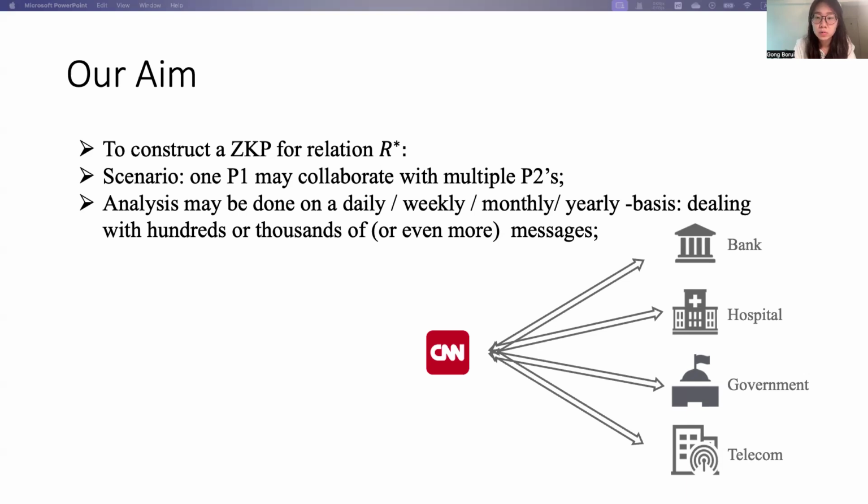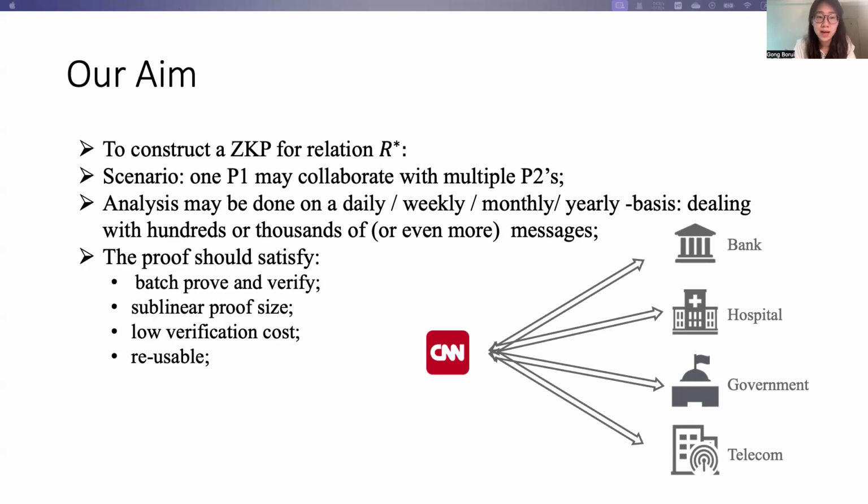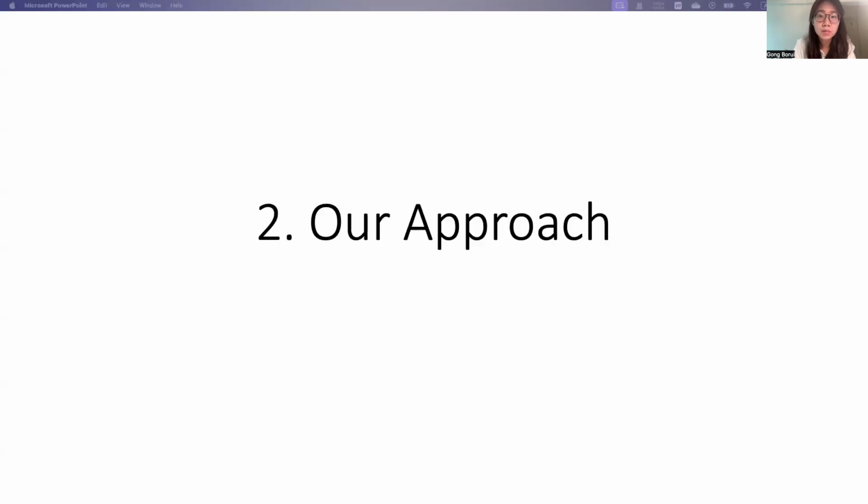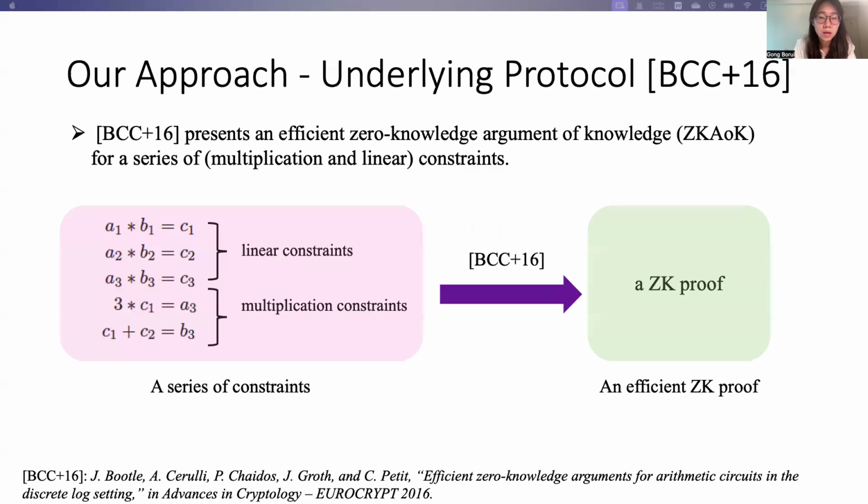So our aim is to construct a zero-knowledge proof that can support batch proof and verification, has sublinear proof size, low verification cost, and can be reusable. So it goes to our solution. Our underlying protocol is BCC+16.